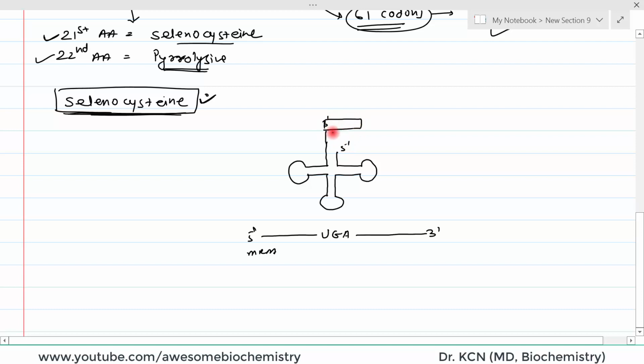So, this square is the amino acid. This has an anticodon arm which can recognize this UGA codon. The first twist is that there should not be any tRNA which can identify the UGA codon, but this tRNA has an anticodon arm which is complementary to this UGA codon, right. That is the first twist.